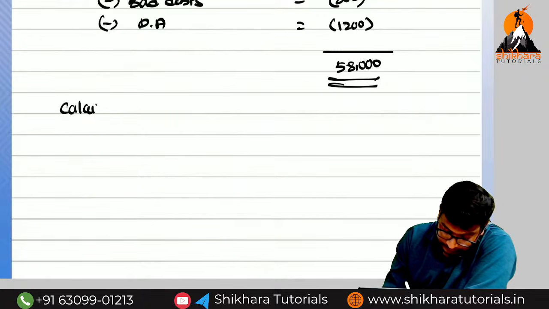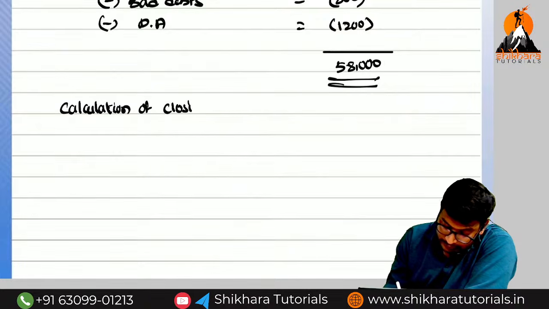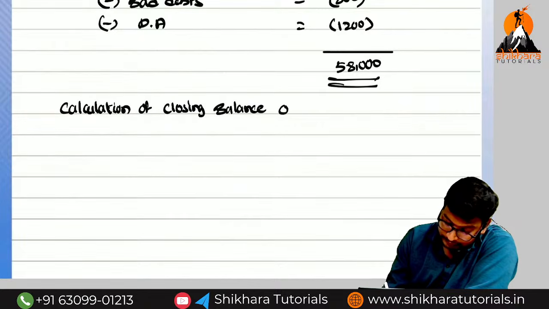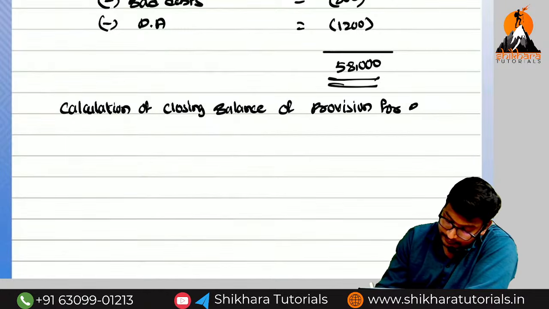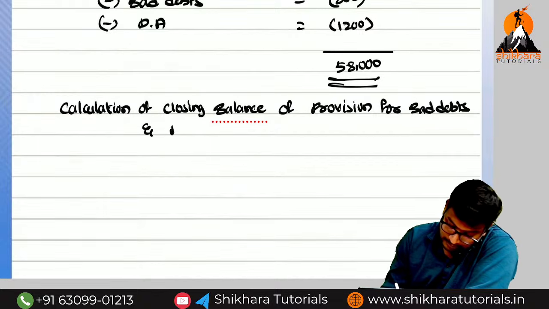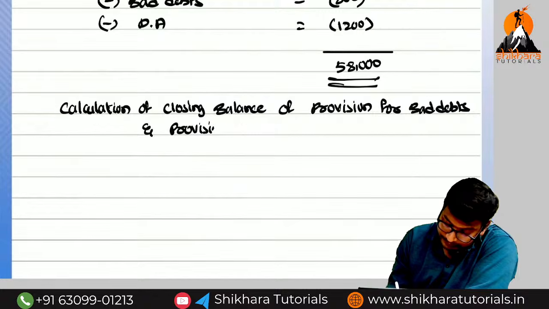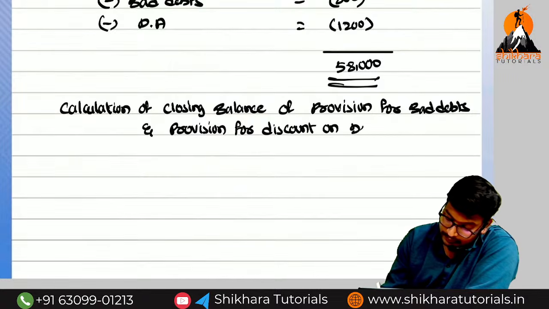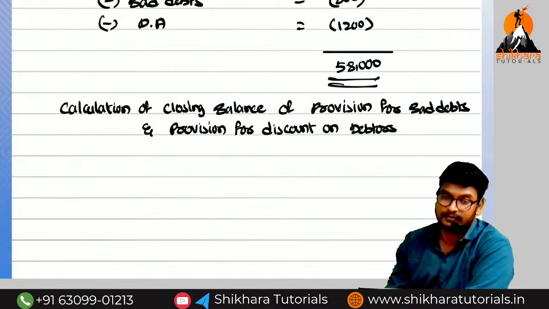Calculation of closing balance of provision for bad debts and provision for discount on debtors.